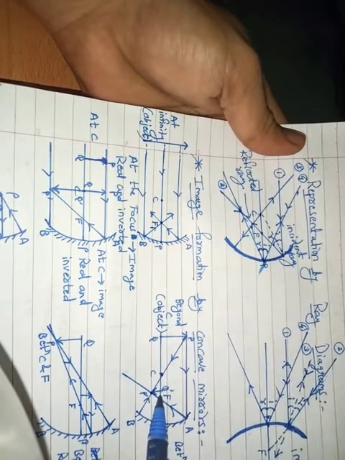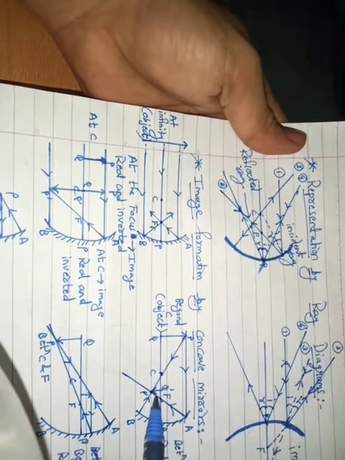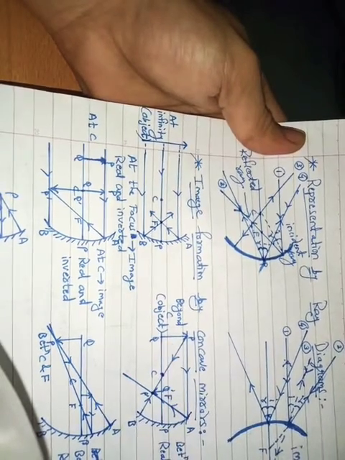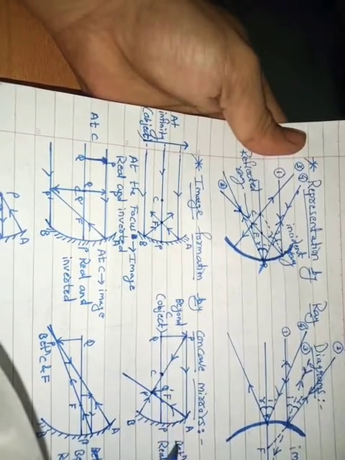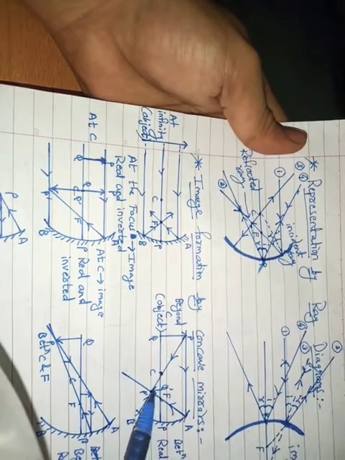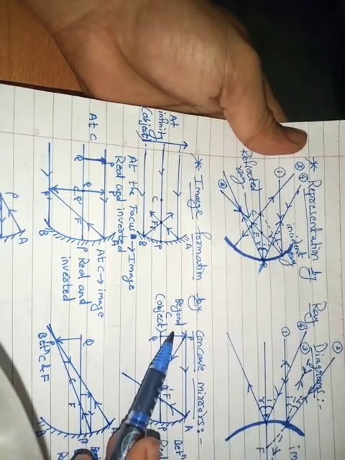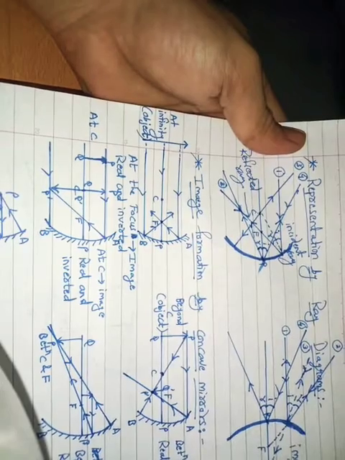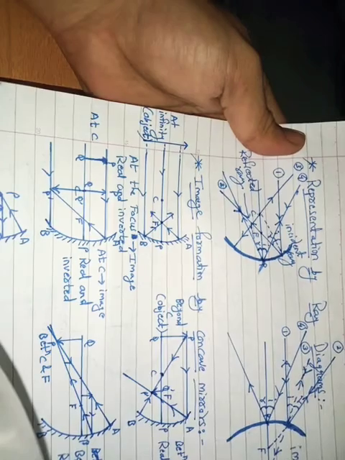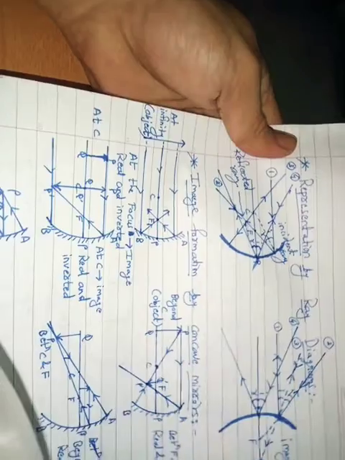And what is the nature of the image? See, your object is in this direction while the image is in the opposite direction, and the image is shorter than the object. Our image will be formed between C and F. This is our F, this is our C, and here is the formation of the image. So when we have the object beyond C, the image is formed between F and C. And what is the nature of the image? Real and inverted.